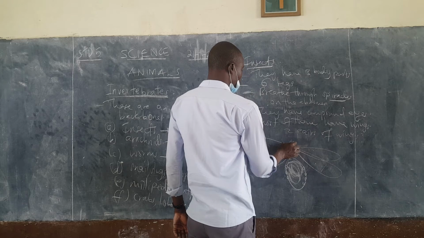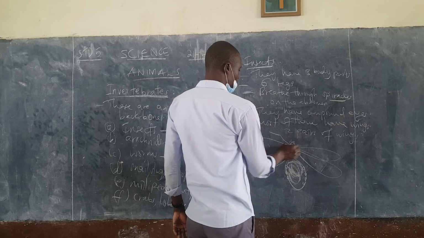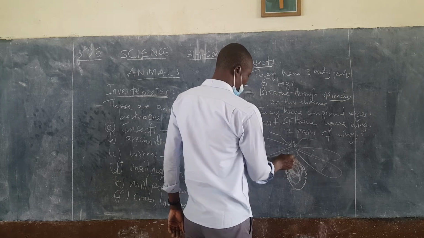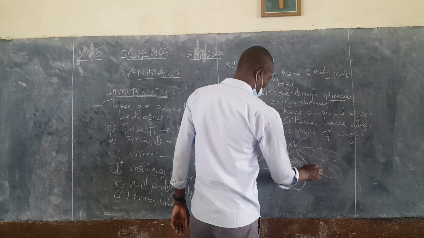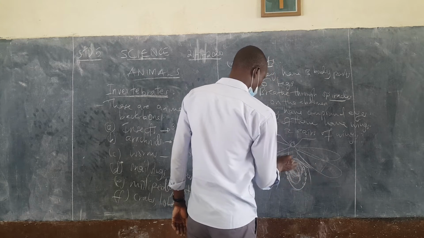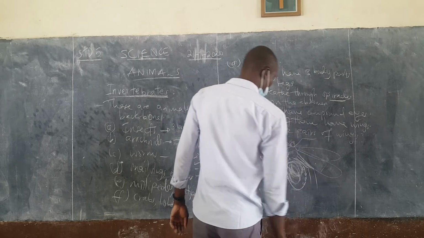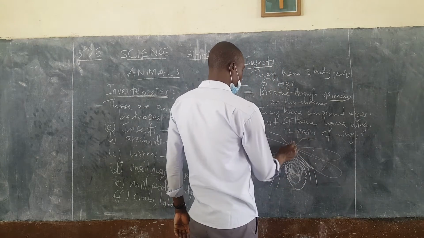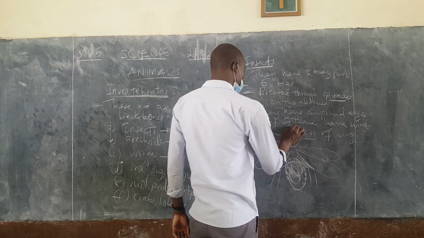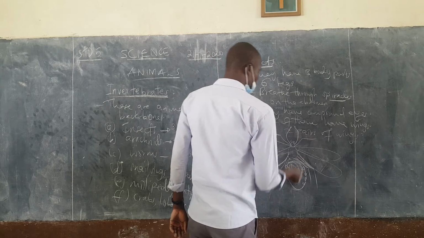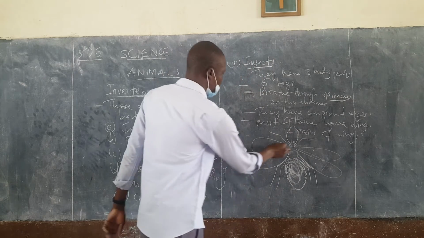And then there's normally the rear legs might be there. We also have some legs that come down. So they have 6 legs, 1, 2, 3, 4, 5, 6. And then it may have some antenna, like a butterfly.